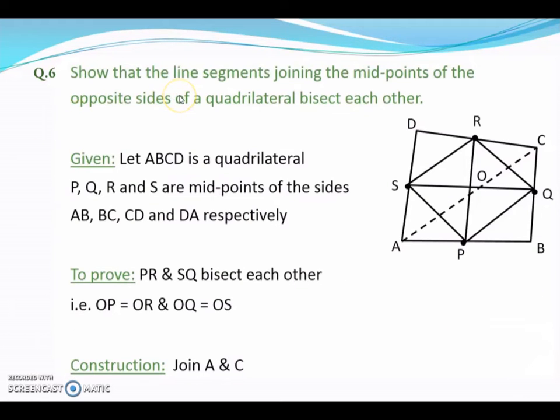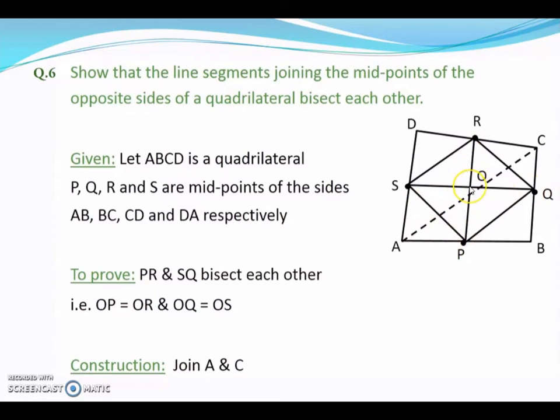Show that the line segments joining the midpoints of the opposite sides of a quadrilateral bisect each other. Okay, so ABCD is that quadrilateral. P, Q, R and S are the midpoints of its sides. The line segments joining the midpoints of the opposite sides are RP and SQ. When we join these, you have to show that they bisect each other.